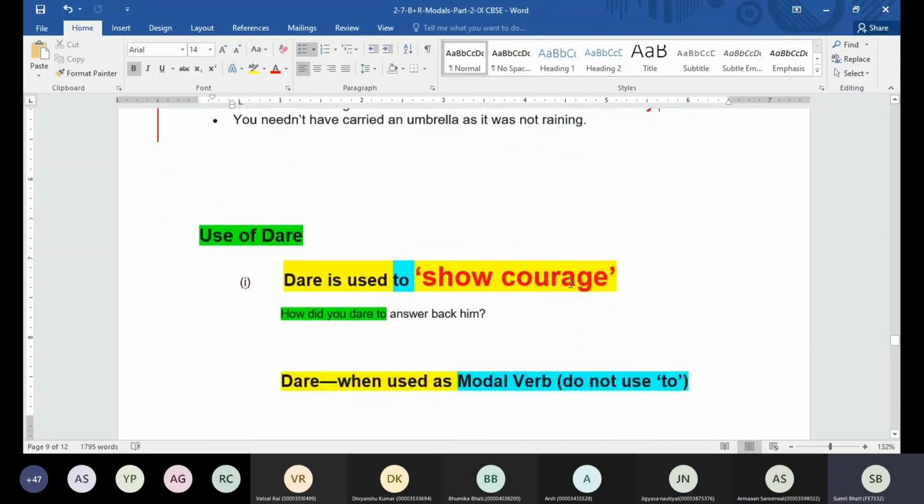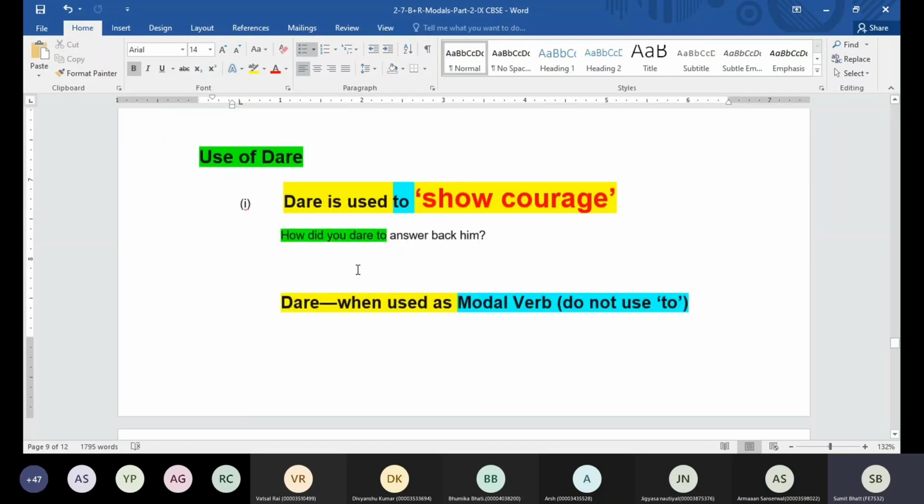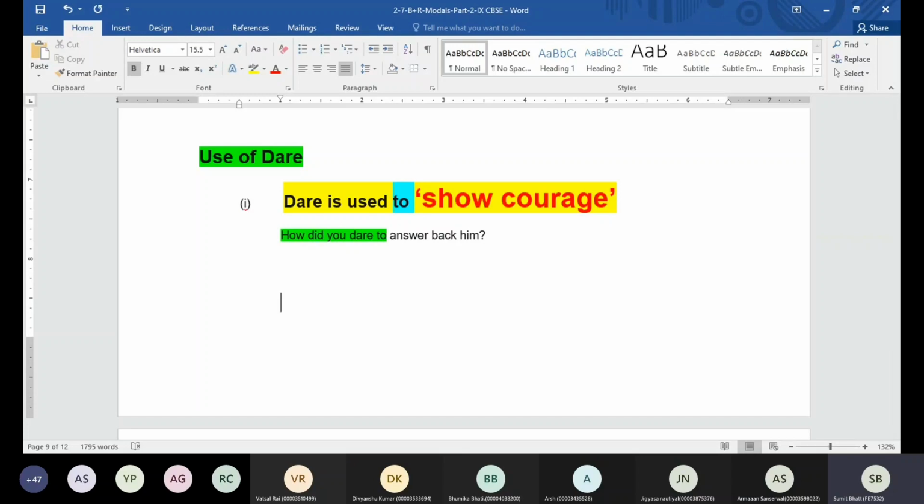Okay, now we have the word dare. Dare is going to be used when you want to say somebody is showing courage in the sentence. Like, how did you dare to answer back to him? So we are using the word dare here. How you had the courage to answer back. That's what we are trying to say in the sentence. Now dare has the same concept as need, guys.